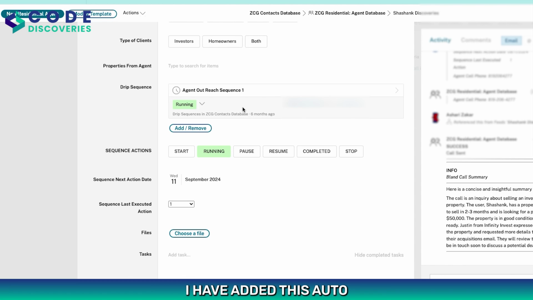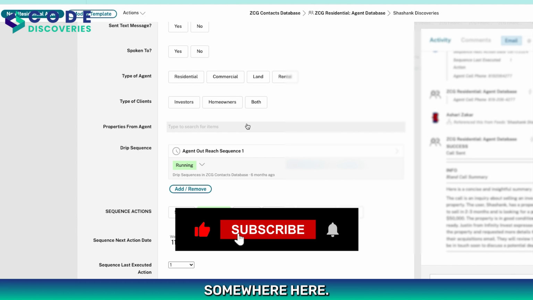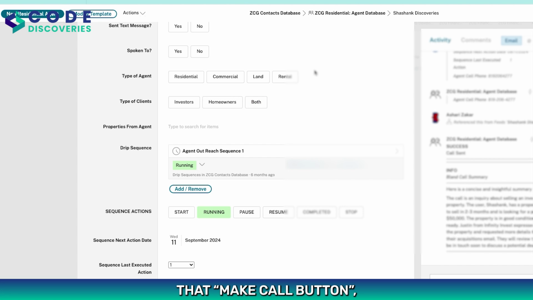In my system, I have added this auto call feature in my drip sequence, but it is all automated and completely up to us where we want to add this. So I can either have this functionality based on a button click. Let's say I might have a button here to make calls, and that's what I can click right away. And based on the instructions which I would be adding in the system, it will make the call right away. Or we can have a text field somewhere here where I can write the summary of that call, and just by clicking that make call button, it will make that call. So it's all that easy, right?